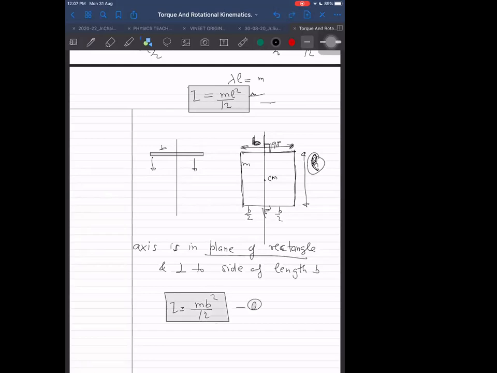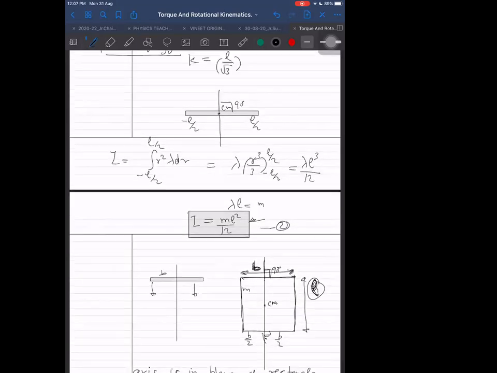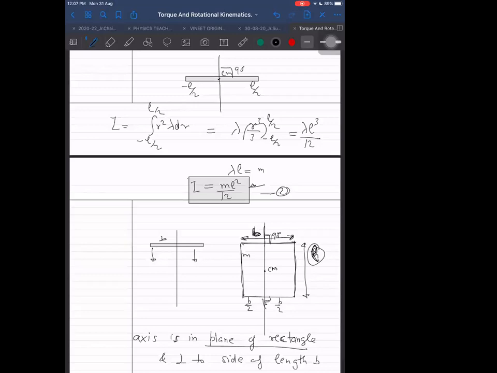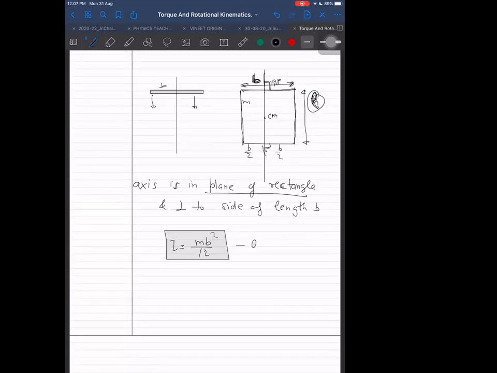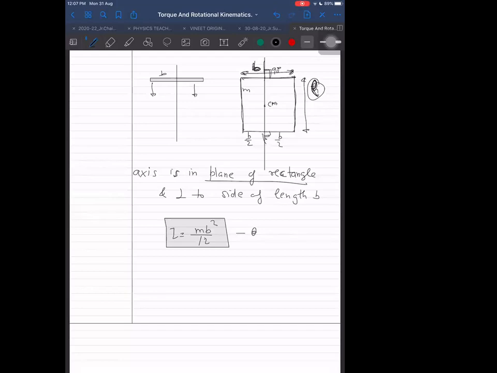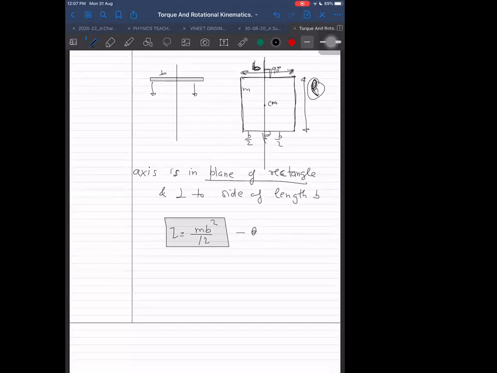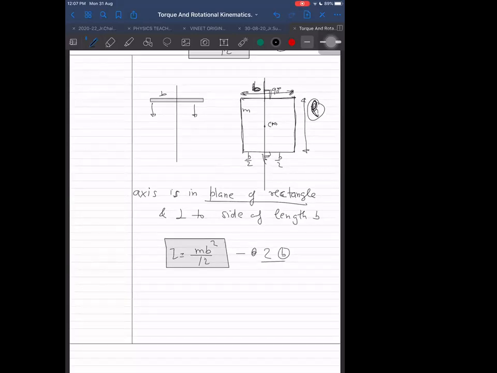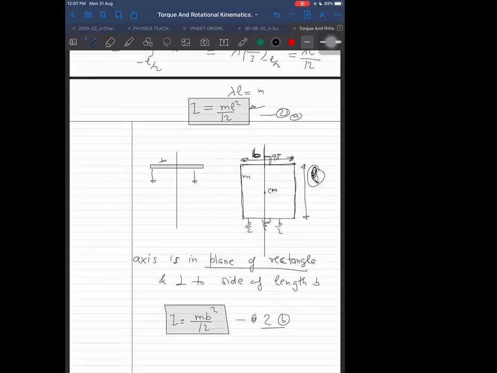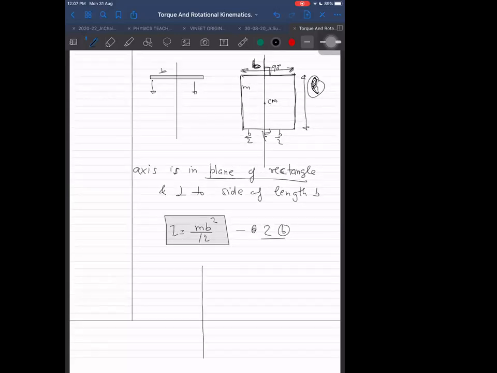This is another formula coming now. How many are there? Let us keep putting the numbers. Number 1, number 2, number 3. Number 3 is also like 1 only, and it is like 2 only. So okay, let us keep the same number only. It is like 2 only, which means we can say 2a variation.